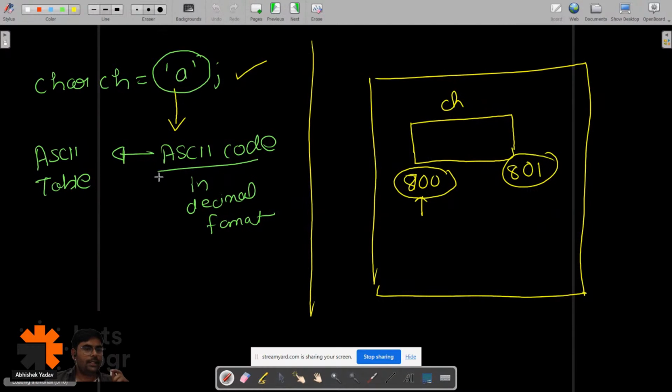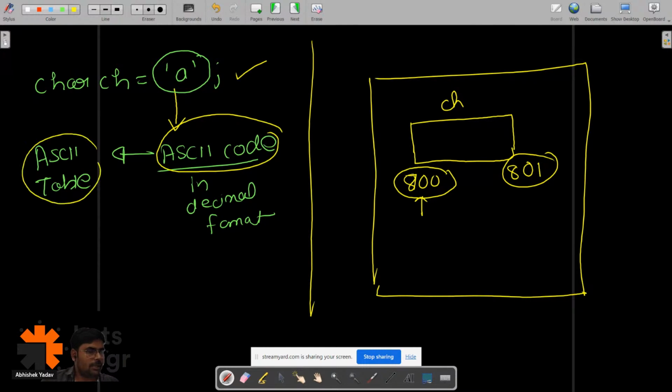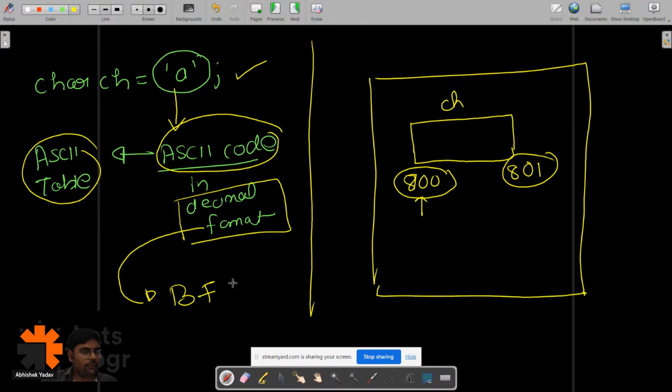So here you can see we have the data in the character format. Behind the scenes this data gets converted to the ASCII code from the ASCII table, and this ASCII code is in decimal format, and this decimal format data will get converted to binary format data.